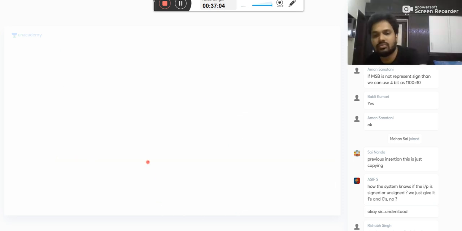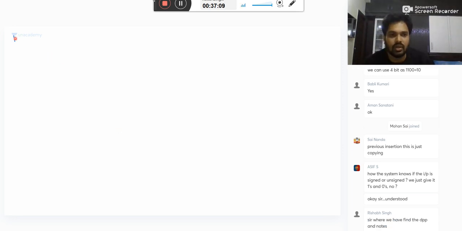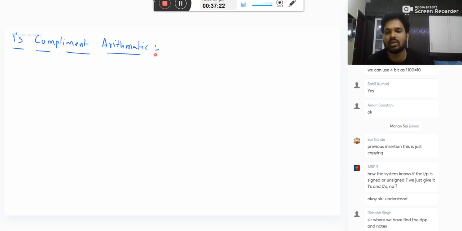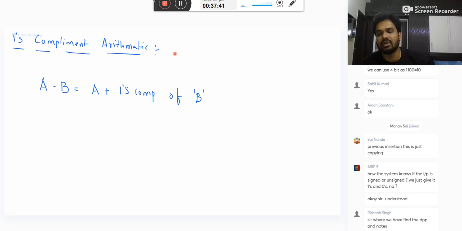Now, ones complement arithmetic. What is ones complement arithmetic? According to this, a minus b is equal to a plus ones complement of b. I will prove it, just wait for some time. A plus ones complement of b.